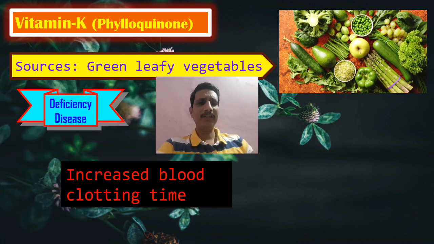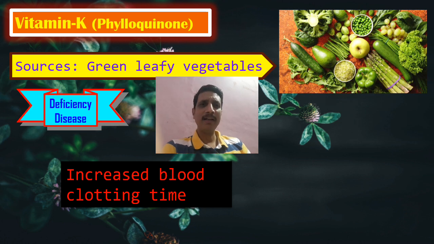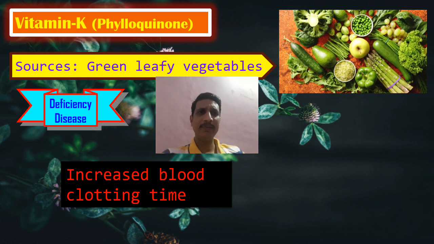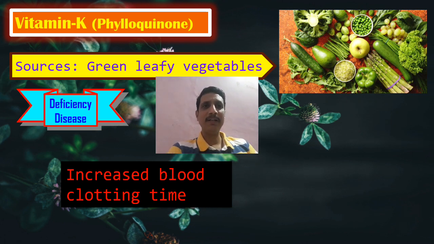Okay, so whenever there is a wound in the body, what happens after a very few minutes, 1 or 2 minutes? The blood gets clotted, and there will be no further loss of blood. Right, the blood clots. The persons who are suffering from this condition, what happens to them? If there is a wound, blood will not clot easily. So the clotting time is longer, increased blood clotting time. So due to that, there will be more loss of blood from the body, isn't it? It's a very dangerous condition.